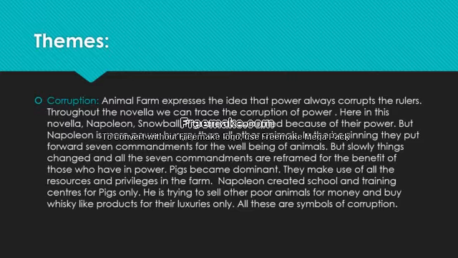All these are symbols of corruption, and we all know that this novel is a true representation of Russian society. So all these important characters, Napoleon, Snowball, the pigs, and other important characters in Animal Farm, are representations of the historical figures that existed in the Russian society at that time. So corruption is a main theme that works out in the novella. Actually, that corruption existed in the Russian society itself.